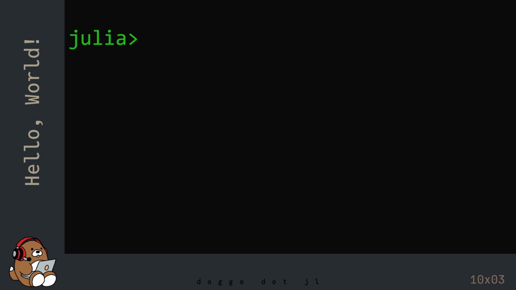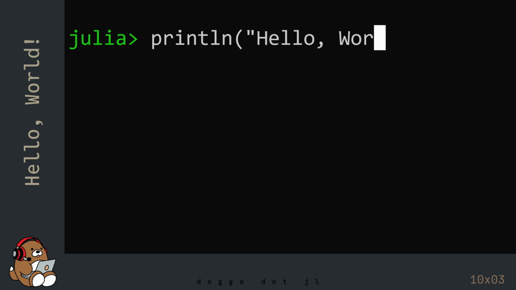In the REPL, type in println, open parenthesis, double quotes. Here, you can type in anything that you want. By tradition, the first line of code that you write in any programming language is Hello World. So that's what I'm going to type in here. Then type in double quote, close parenthesis. And then hit enter.